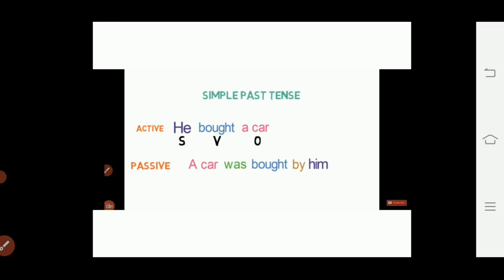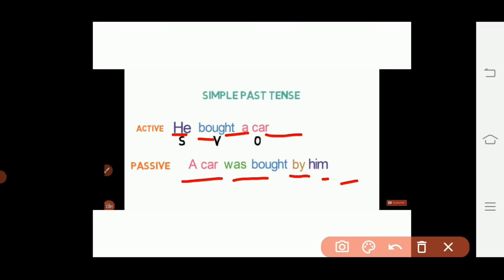First of all, we have to identify the subject, verb and object. Here he is the subject, bought is our verb, and a car is the object. Then we have to swap the subject with the object. A car will become our subject here and he will change into him and become the object. Then we'll use a helping verb according to tense, and was is our helping verb here. Then the third form of the verb, bought, and finally a preposition by before the object. So the sentence will be: a car was bought by him.